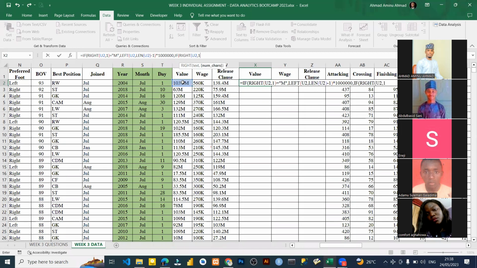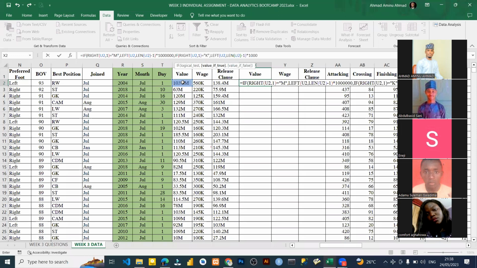Then we close our bracket is equals to K. That's all what we are changing. What are we going to do? We are going to say left, open bracket, U2, comma, the length of U2. So we are going to say U2 also minus 1 because we did for the M, now it's minusing the K. Then we close the bracket and we press asterisk times 1,000.